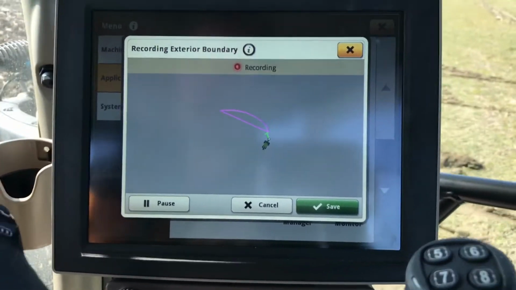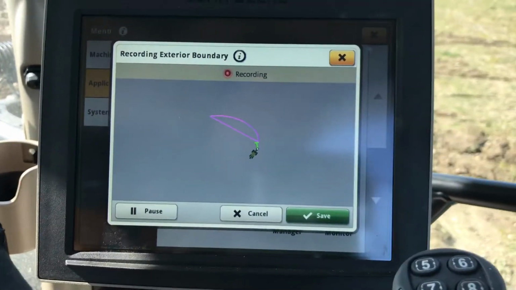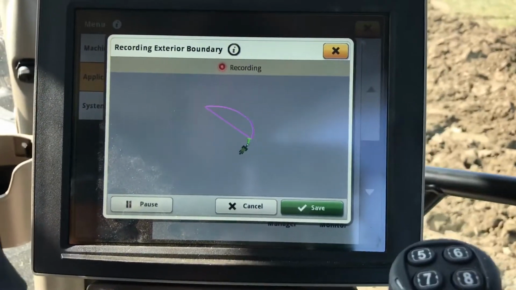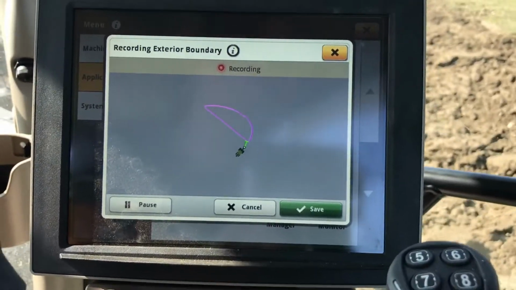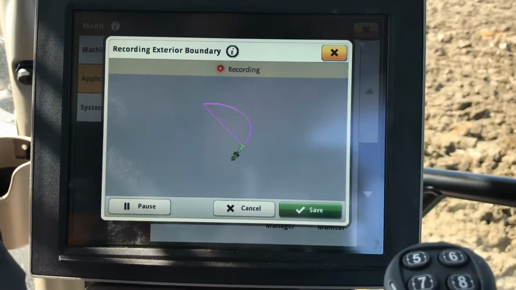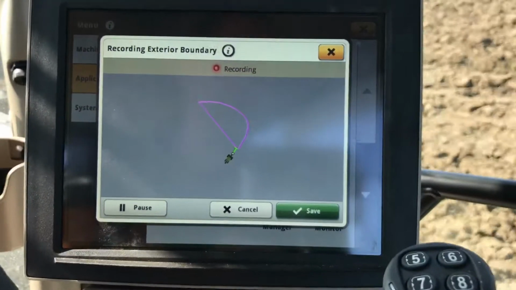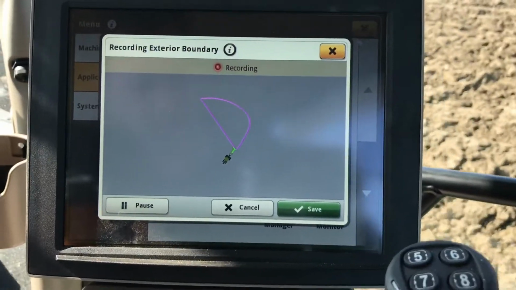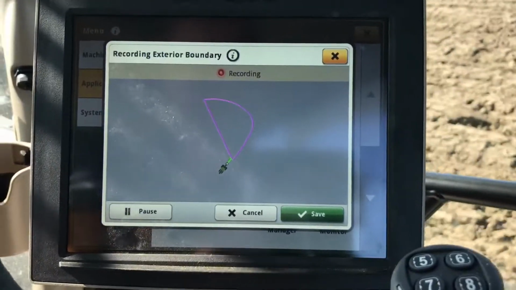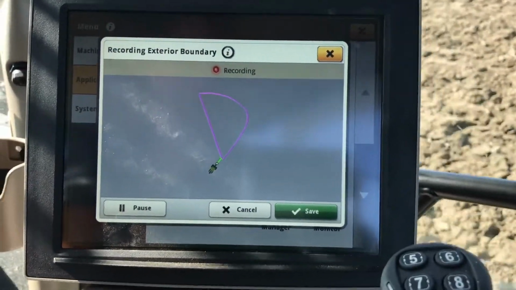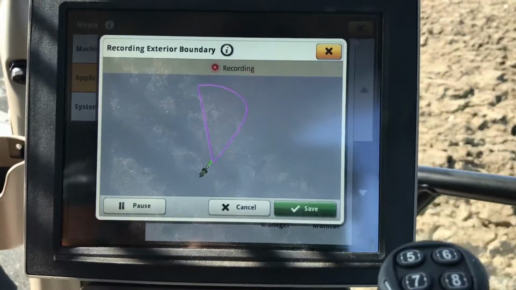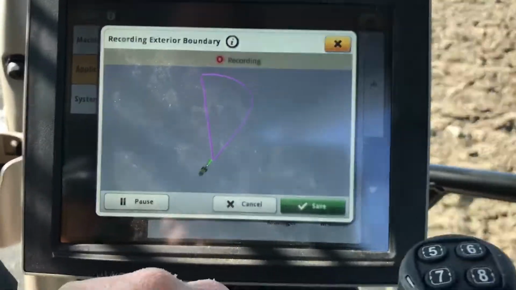Once we have a boundary drawn, then we can drive a boundary track if we want to, and there's several options we can do once we have it drawn, but until you draw it there's very little you can do with the boundaries. So the main thing is put in the information on your client, farm and field, and then it makes it very easy to go back into that field at any given stage. As you can see now, it's creating a pink line there which is going around. It's drawing a triangulation, drawing the field.